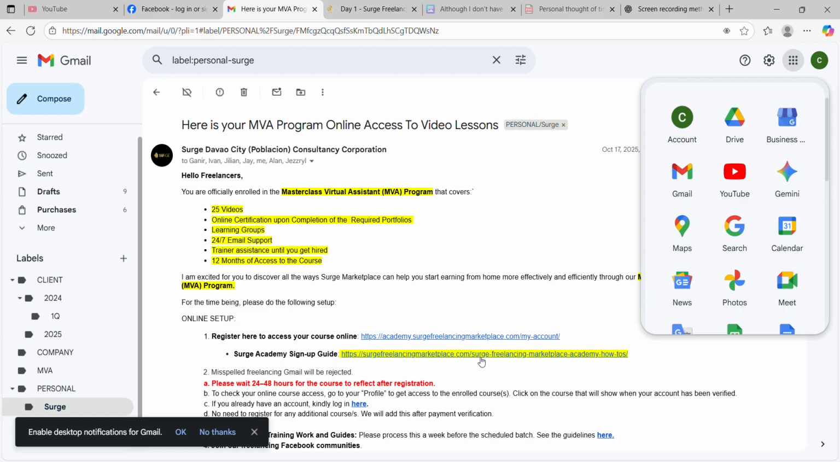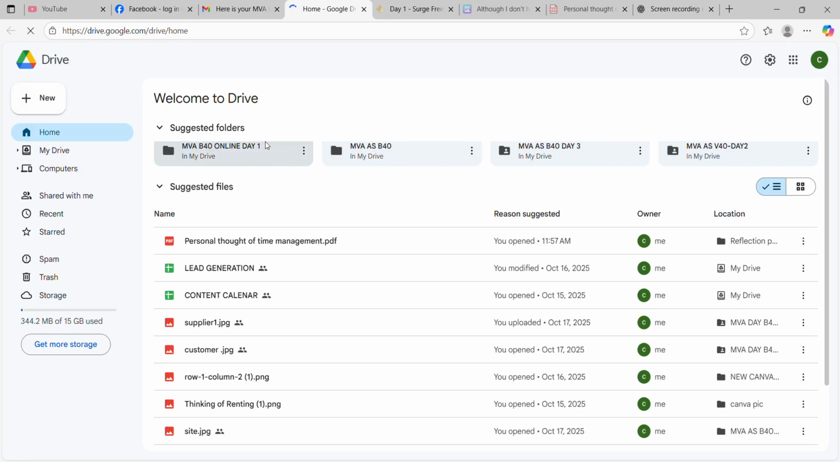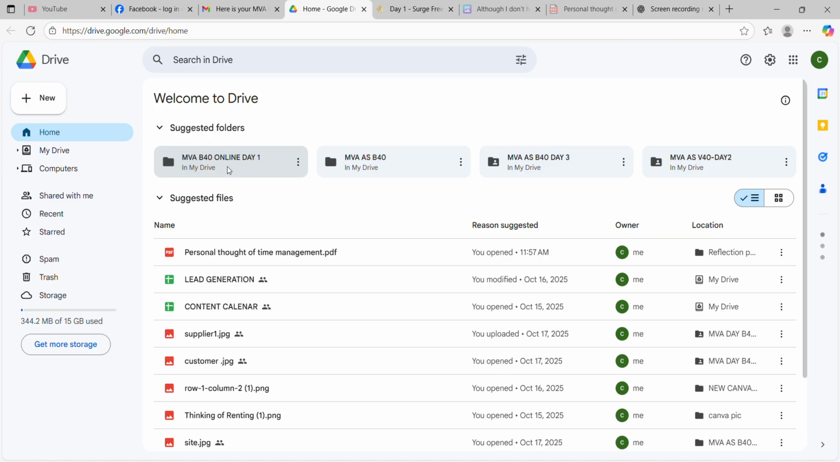What I did, I first go to my email, go to my Google Apps, go to Drive. I actually did make one already, my online day one, but I'm just gonna show you how I did that. I did create a new folder, name it MBAB Batch for Online Day 1.